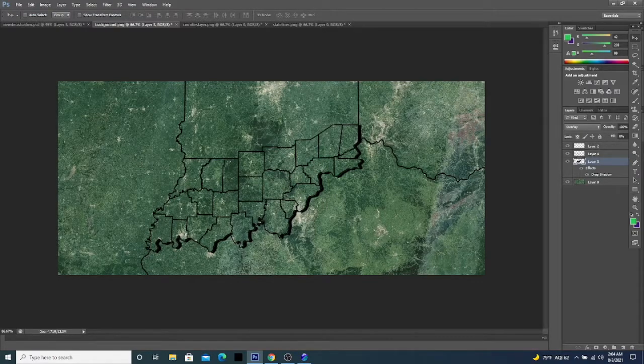Now you could add color contours for temperature purposes, or you could even do severe risk maps. I'm going to do separate tutorials on those if that's something everybody is interested in. But as for this tutorial, this is basically the end. I'm just showing you in this video how to make the map with the drop shadow, and that's where we're going to leave it for today.